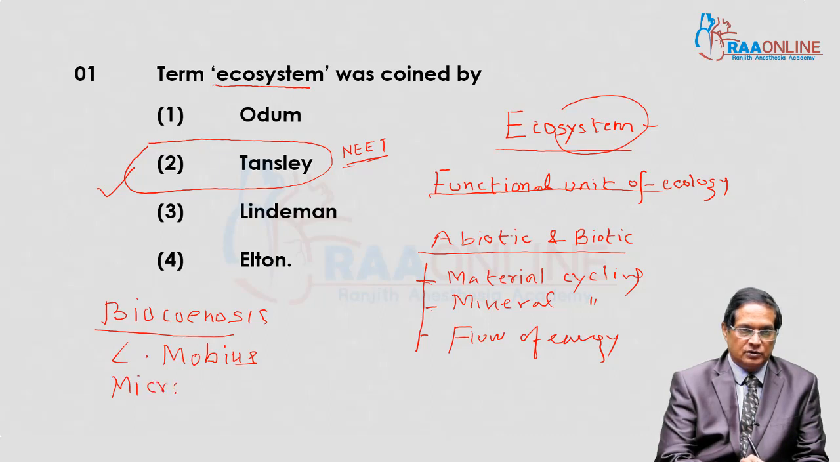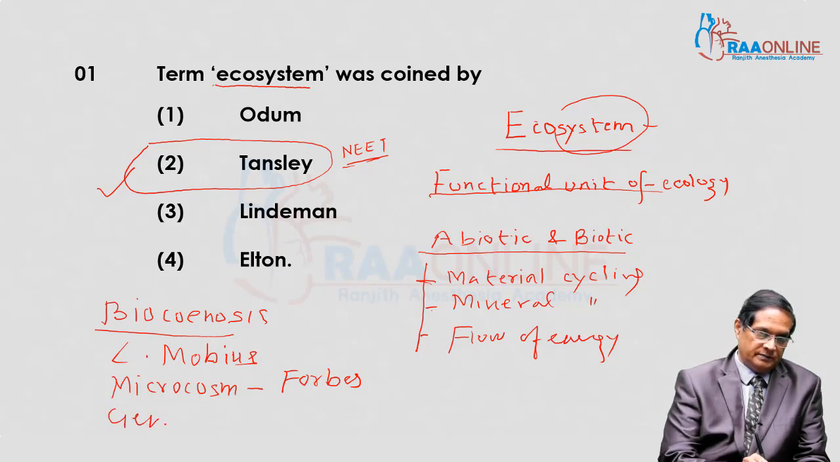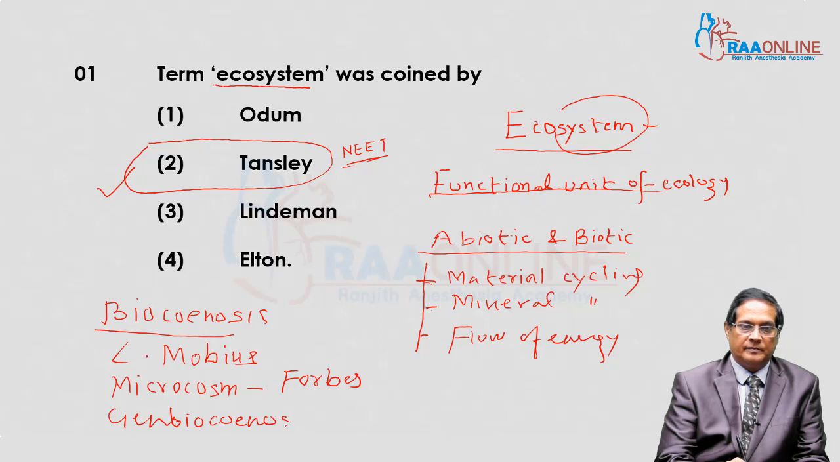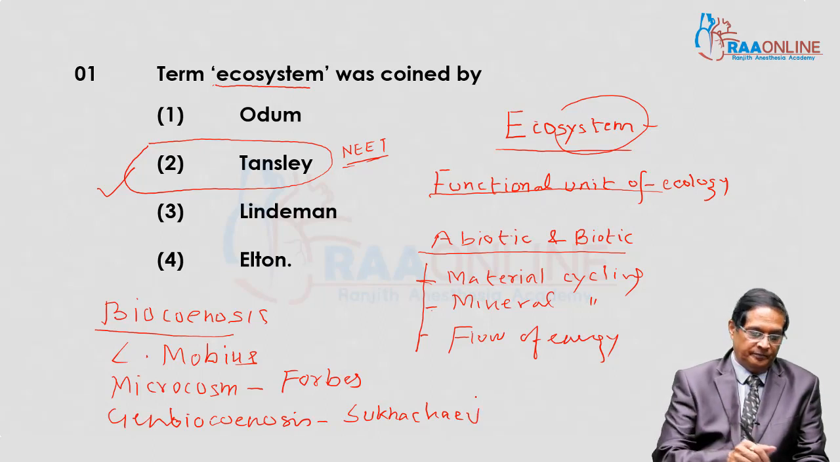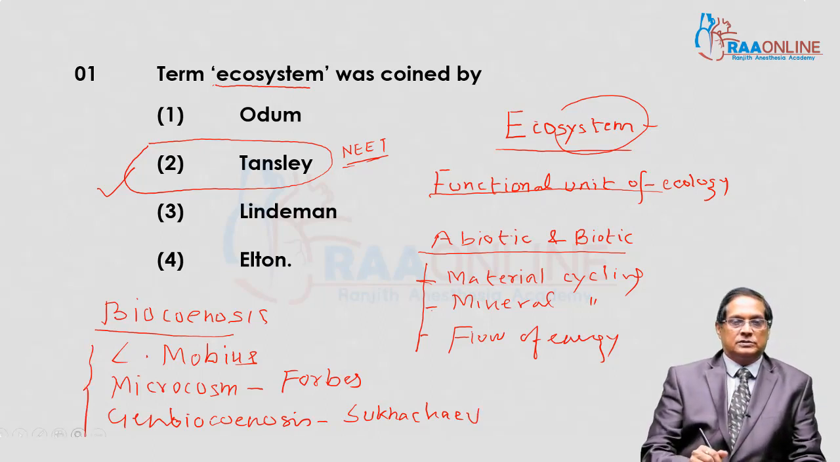Another term is microcosm. The microcosm term was given by Forbes for ecosystem. Geobiocenosis is another term, given by Sukachev. These are the various terms for ecosystem also.